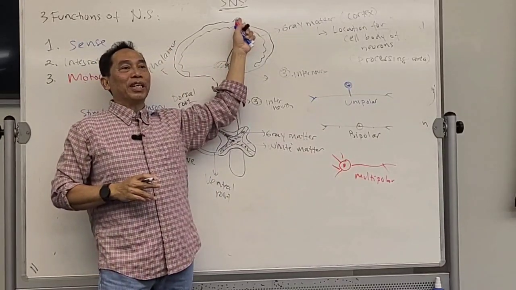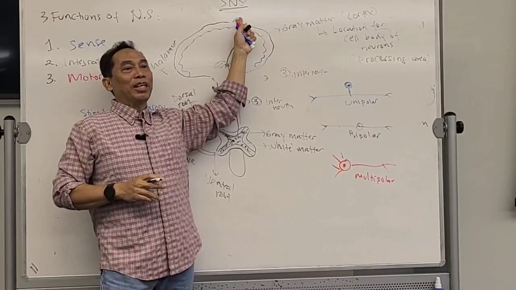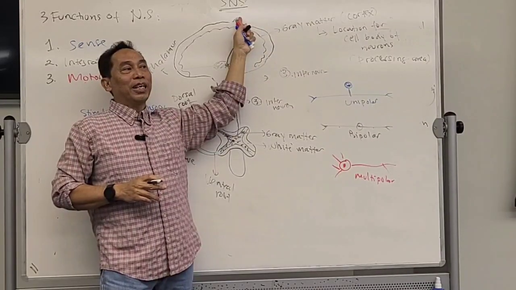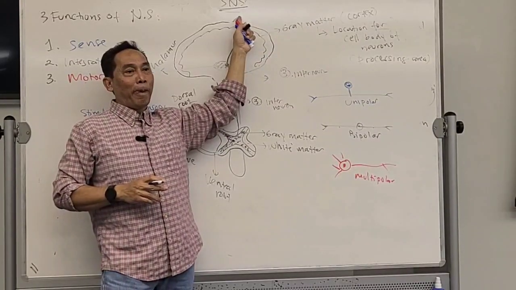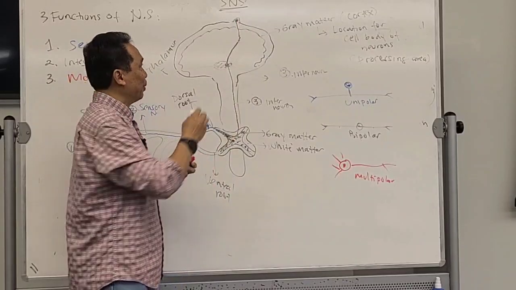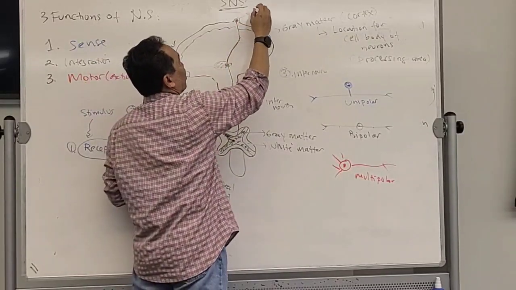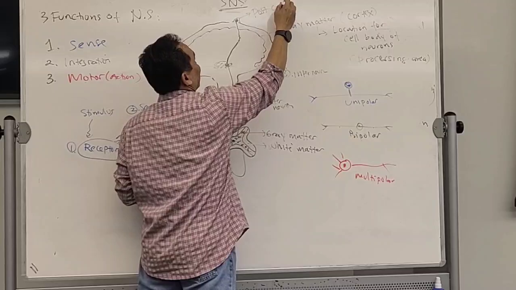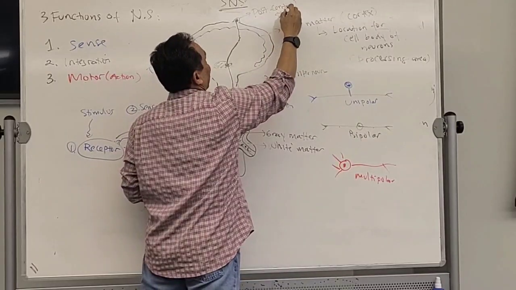Now, what do you call this gyrus over here? What is the name of the gyrus that actually receives the sensation from your skin? Yes, wonderful. So this one is the post-central gyrus.